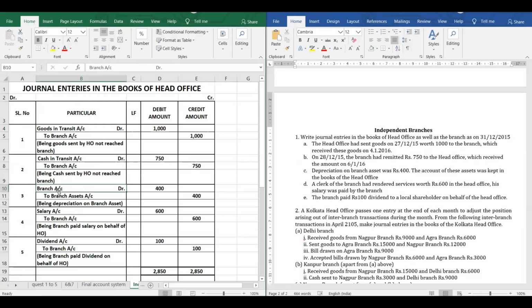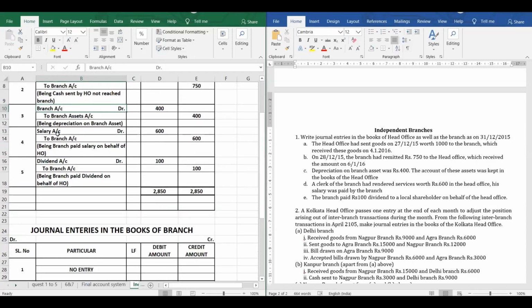Then the third transaction is about the depreciation charged by the head office. So branch account debit to branch asset account. If the asset name is given, we will mention the asset name. Then the salary is paid by the branch for the clerk who is there in the head office. So salary account debit to branch, it is recorded in the head office because the amount is paid by the branch. The last transaction, the dividend is paid by the branch on behalf of head office. So dividend account debit to branch.